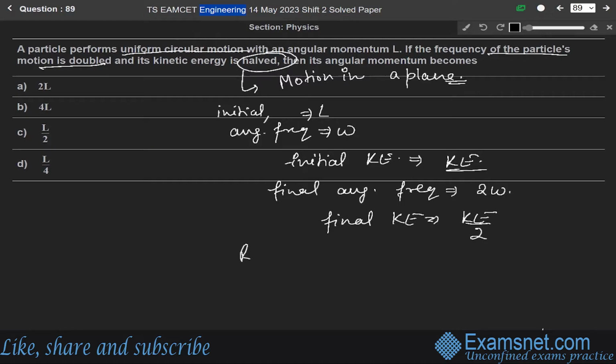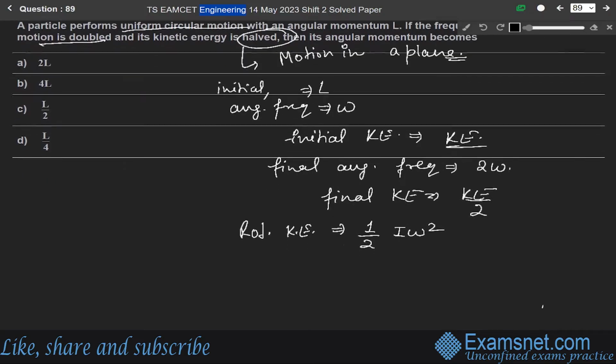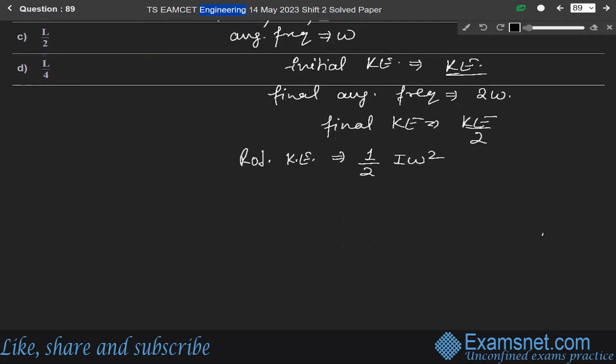So for this the rotational kinetic energy will become half I omega square, where I is the moment of inertia.